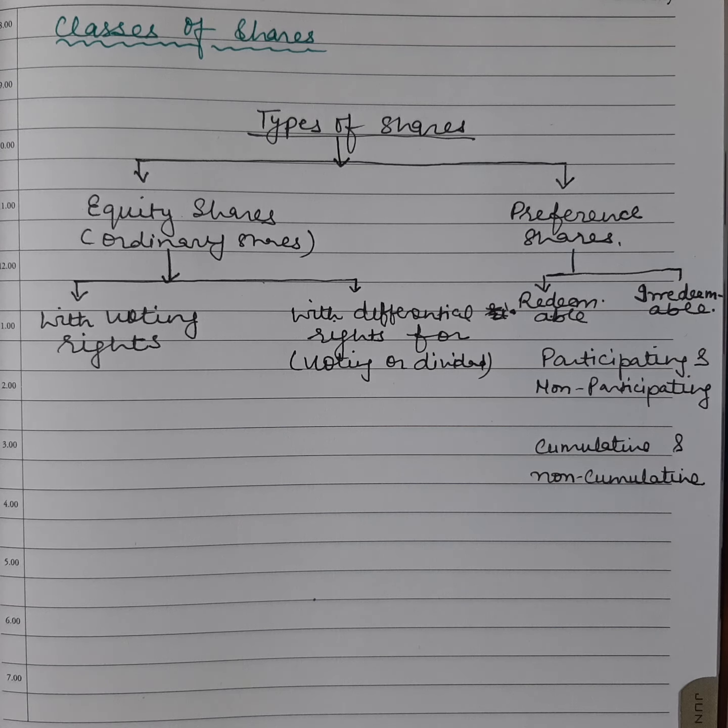Equity shareholders will get dividend only after it's paid to preference shareholders. If there is no profit available, they will not get any dividend. Similarly, for capital, at the time of winding up of a company, equity shares will get their capital only in the last, after it has been paid to preference shareholders.